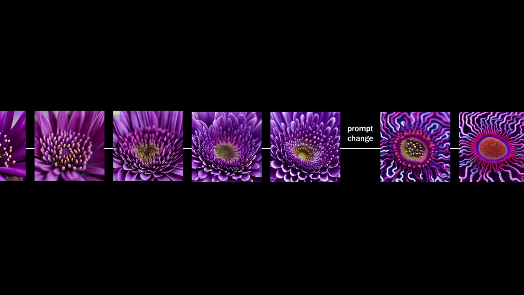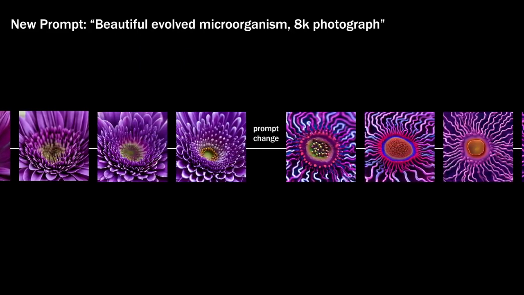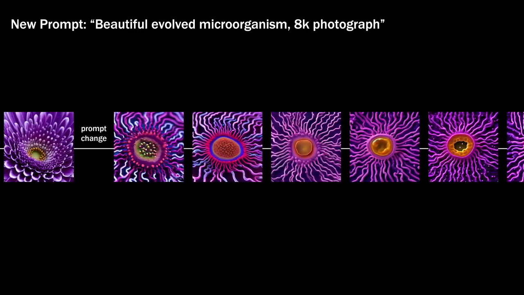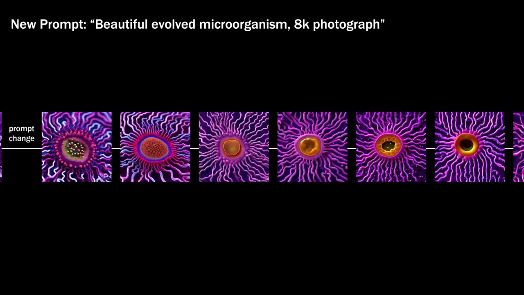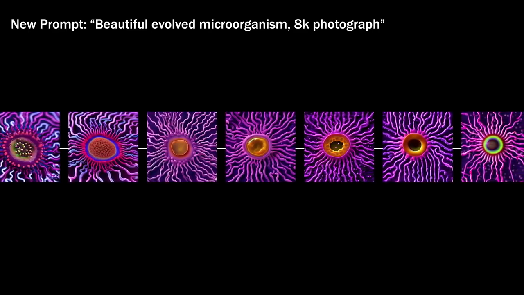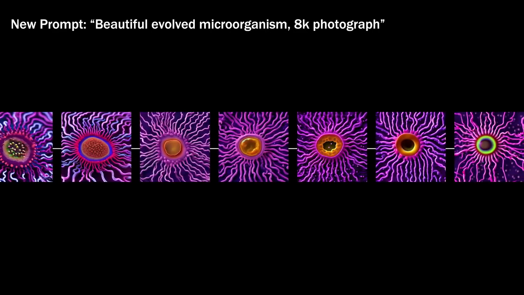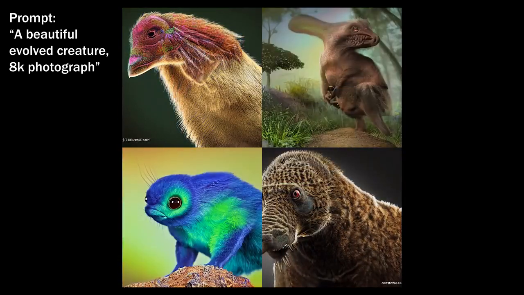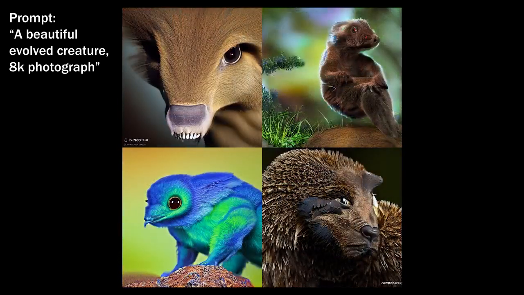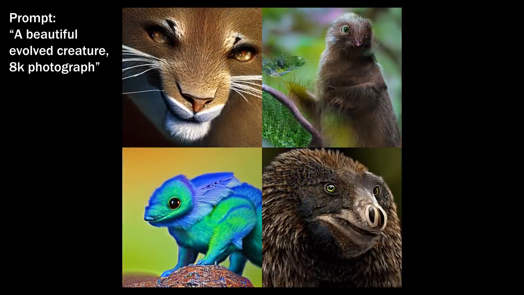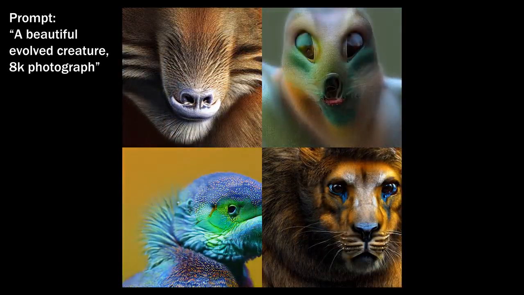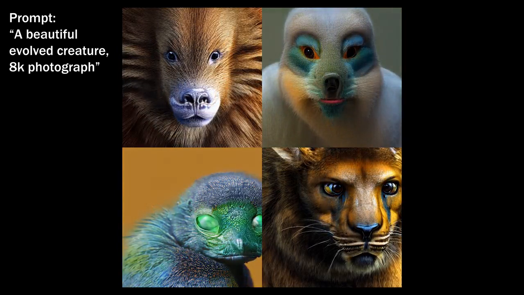I can even change the prompt whenever I want, a sort of different kind of mutation, which drastically changes the evolutionary process. And finally, I can just allow the model to run off on its own without any human selection at all, resulting in a smooth video of evolution. This is a method called interpolation, which I'll explain more later, and it essentially smoothly samples many possible images for a given prompt.